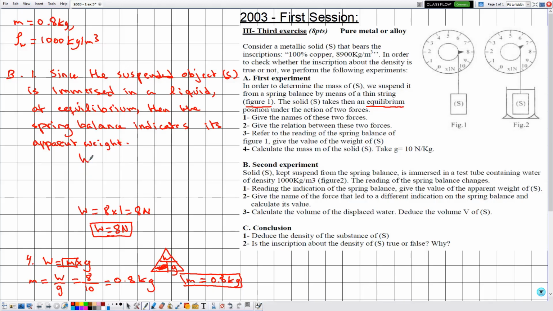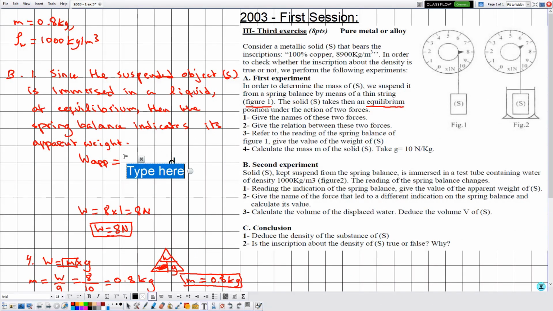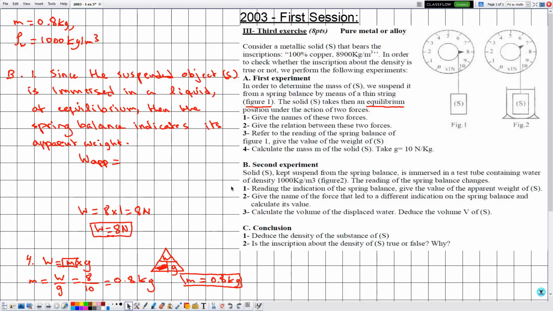Then in this case, the apparent weight is given by the indication of the spring balance, which is given by 7. And because we are taking data from the spring balance, we multiply by the scale, which is given by 1.